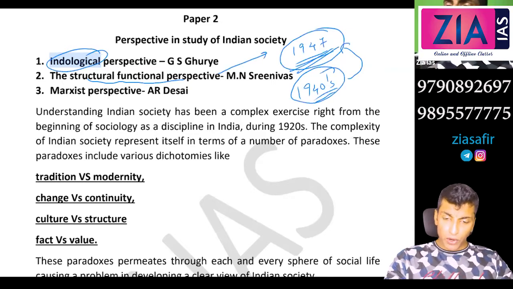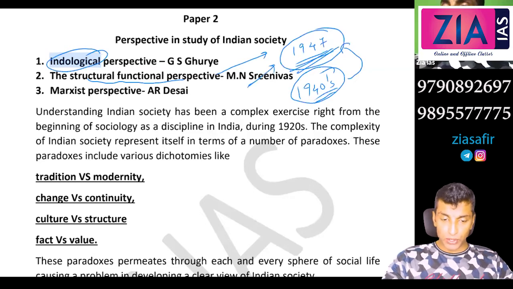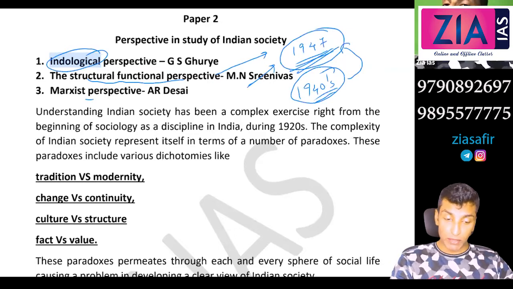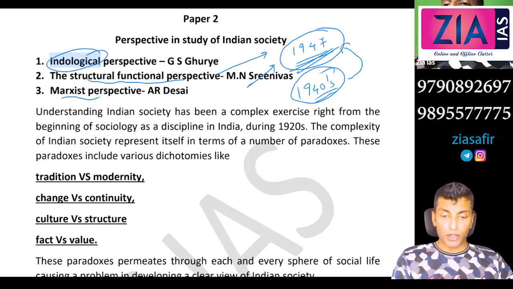Apart from that, we got independence and we need to go with the welfare policy. So you need to identify things in a functional way. So there was no relevance for Marxist approach or conflict perspective at that point of time, because you are giving enough time for the state to fulfill the promises, to implement the programs and everything. So there is no need of critical evaluation of state policies or anything.